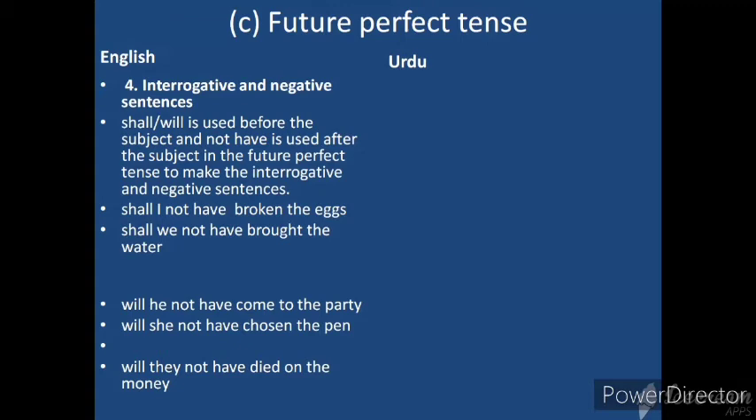Interrogative and negative sentences. Shall or will is used before the subject and not, have is used after the subject in the future perfect tense to make the interrogative and negative sentences.